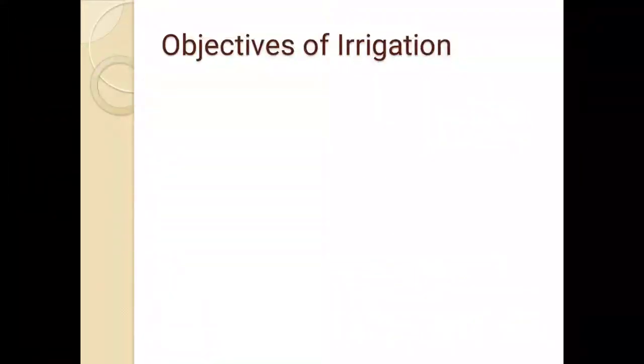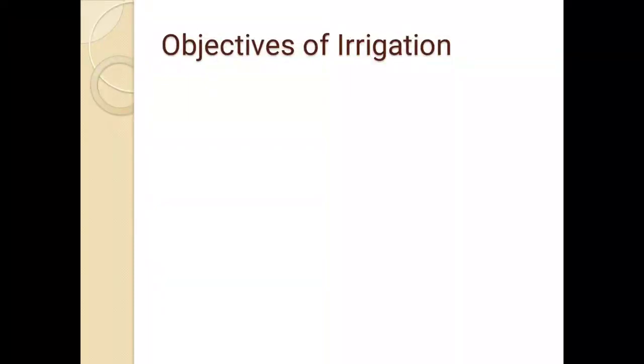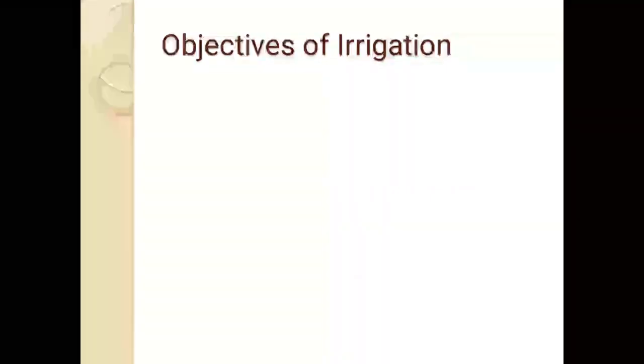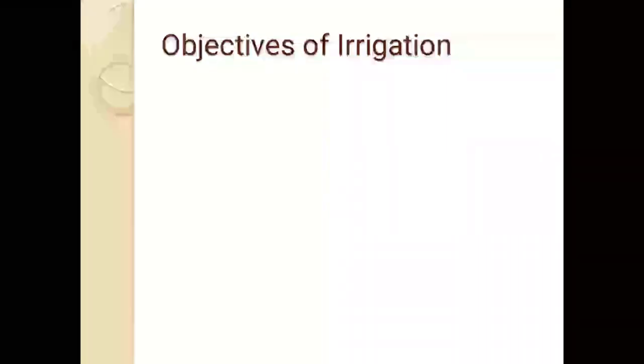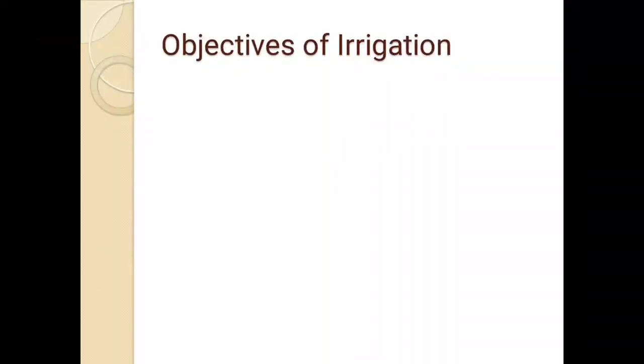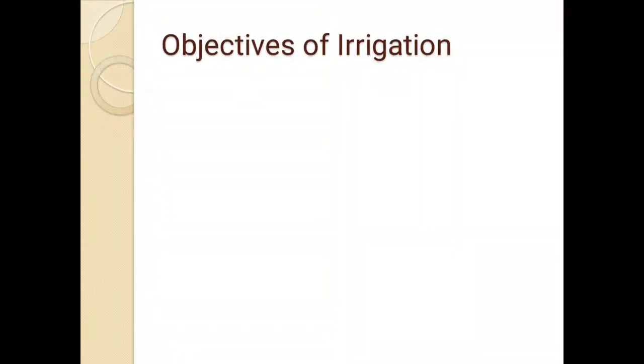Next is objectives of irrigation. Why irrigation is necessary? Why we provide irrigation to the crop? Of course, if we don't have irrigation, then what can happen? And when we have irrigation, then what can happen? That is the objectives of irrigation. So all of us know that we have irrigated area in India, Maharashtra. We have got rain-fed area in India, Maharashtra.